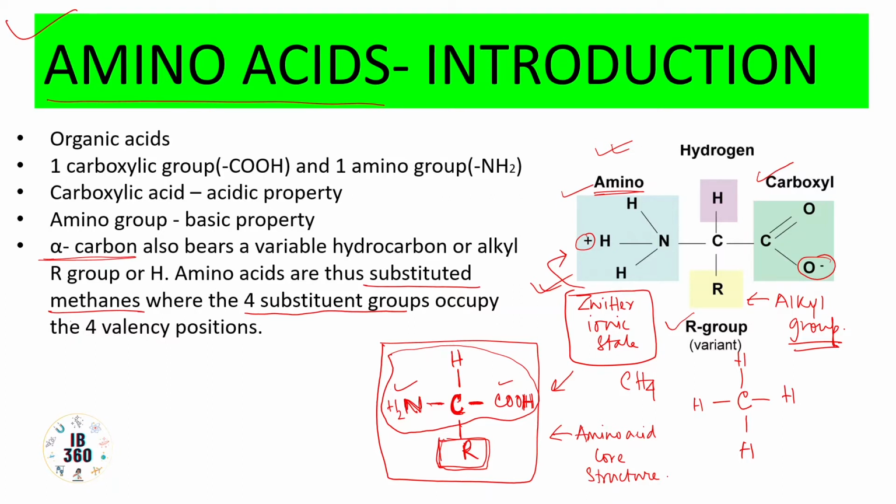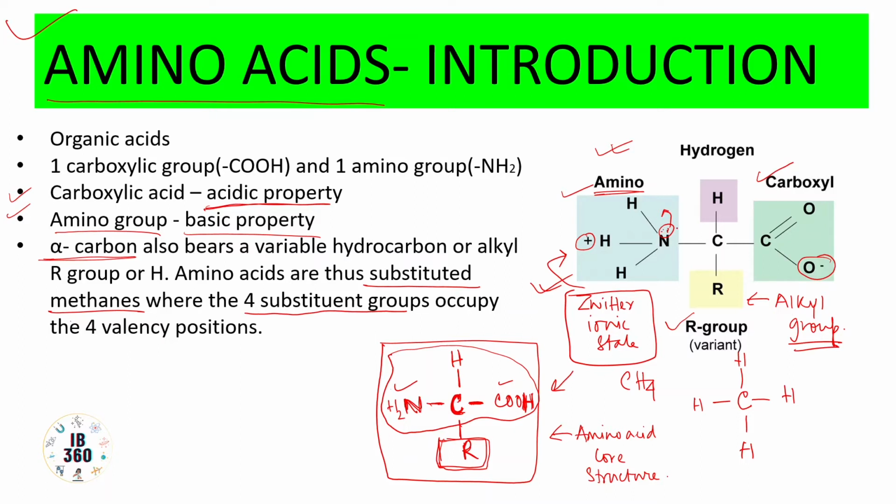Another important thing which you must have noticed is the third and the fourth point. The carboxyl group imparts an acidic property to the amino acid. Because it has hydrogen, it is capable of donating its proton, so it is a Bronsted acid. On the other hand, the amino group shows basic property because the nitrogen has a lone pair of electrons, which it is capable of donating. So it is a Lewis base.